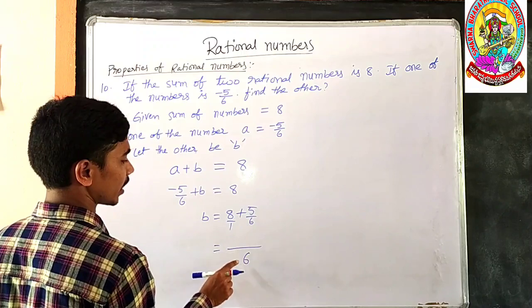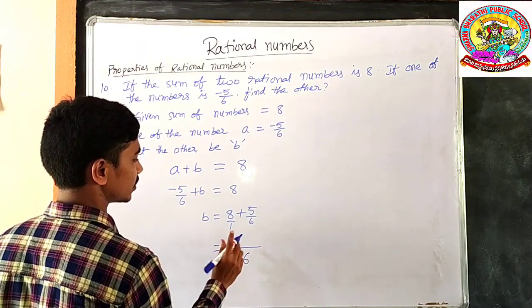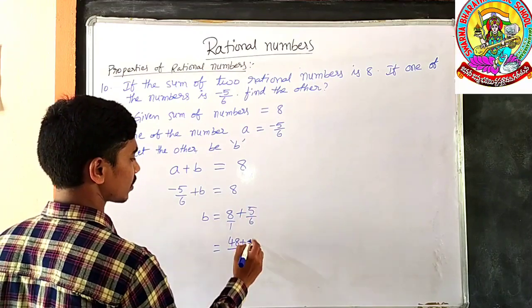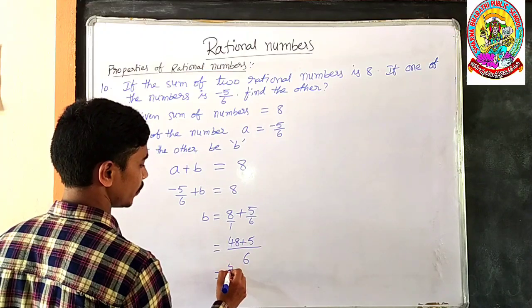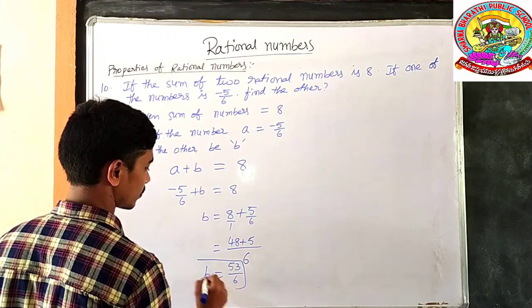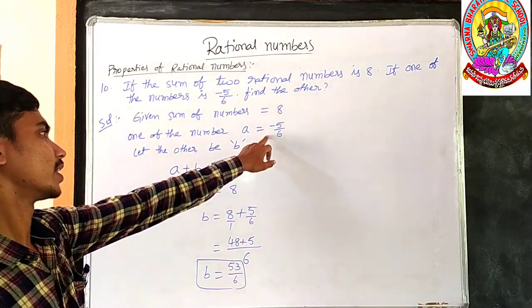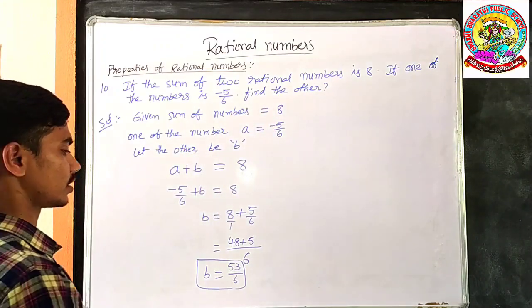In the first table we get 6 by 1, 6 eights are 48, and in the 6 table we get 6 by 6 one time, 1 fives are 5. 48 plus 5 is equal to 53 by 6. So that number is 53 by 6. If you add 53 by 6 to minus 5 by 6, you will get 8. This is the answer.